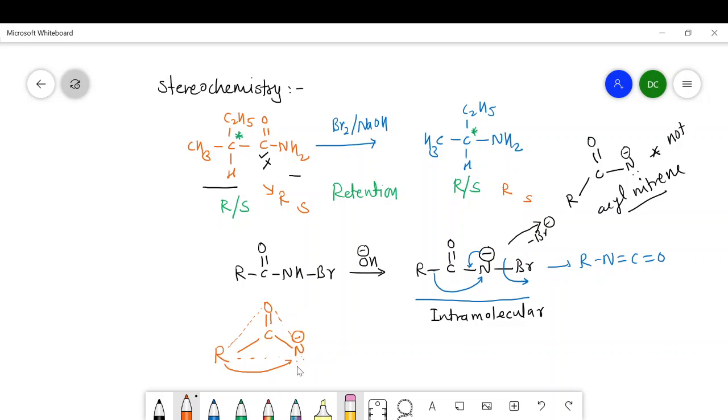It is an intramolecular rearrangement, and through this trigonal planar structure, that's why we get a retention of configuration.